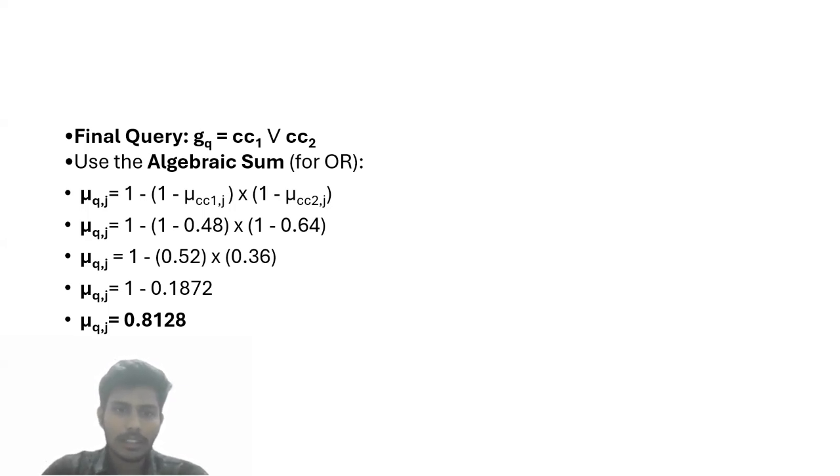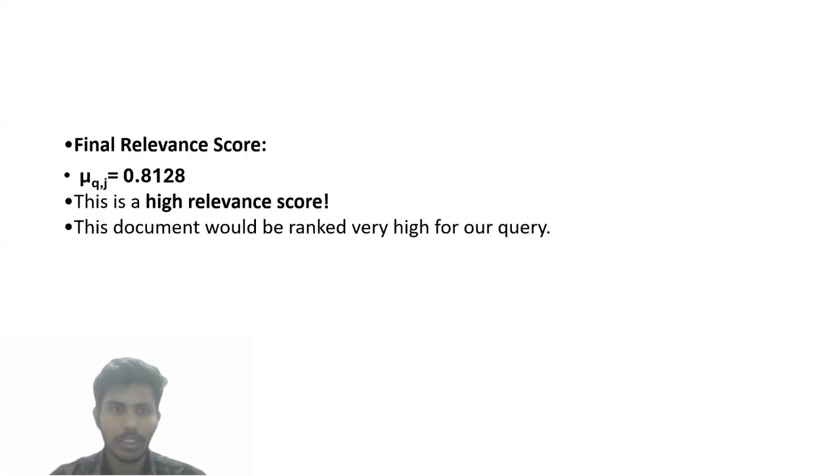So we get 1 minus 0.52 times 0.36, which is 1 minus 0.1872, which gives us mu of query for document J as 0.8128. This is a very high score close to 1, which means our document is an excellent match for the user's query. We would then do this for every other document and rank all of them by their final score.